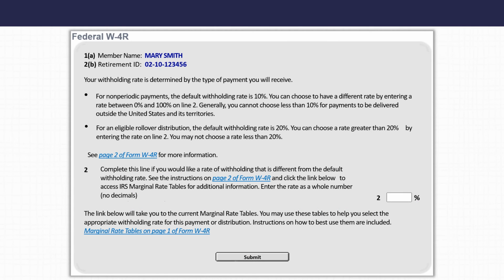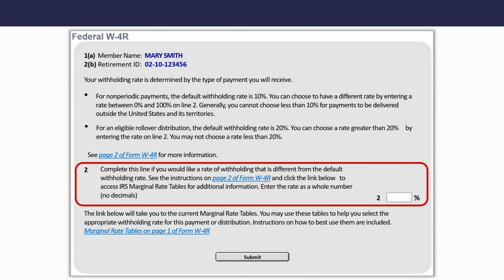For non-periodic payments, such as a lump sum retroactive pension payment, the default withholding rate is 10%. You can choose to have a different rate by entering a rate between 0% and 100% online too. Generally, you cannot choose less than 10% for payments to be delivered outside the United States and its territories. Click Submit once you've entered the new rate. If you wish to have the default 10% withheld, do not complete this form.